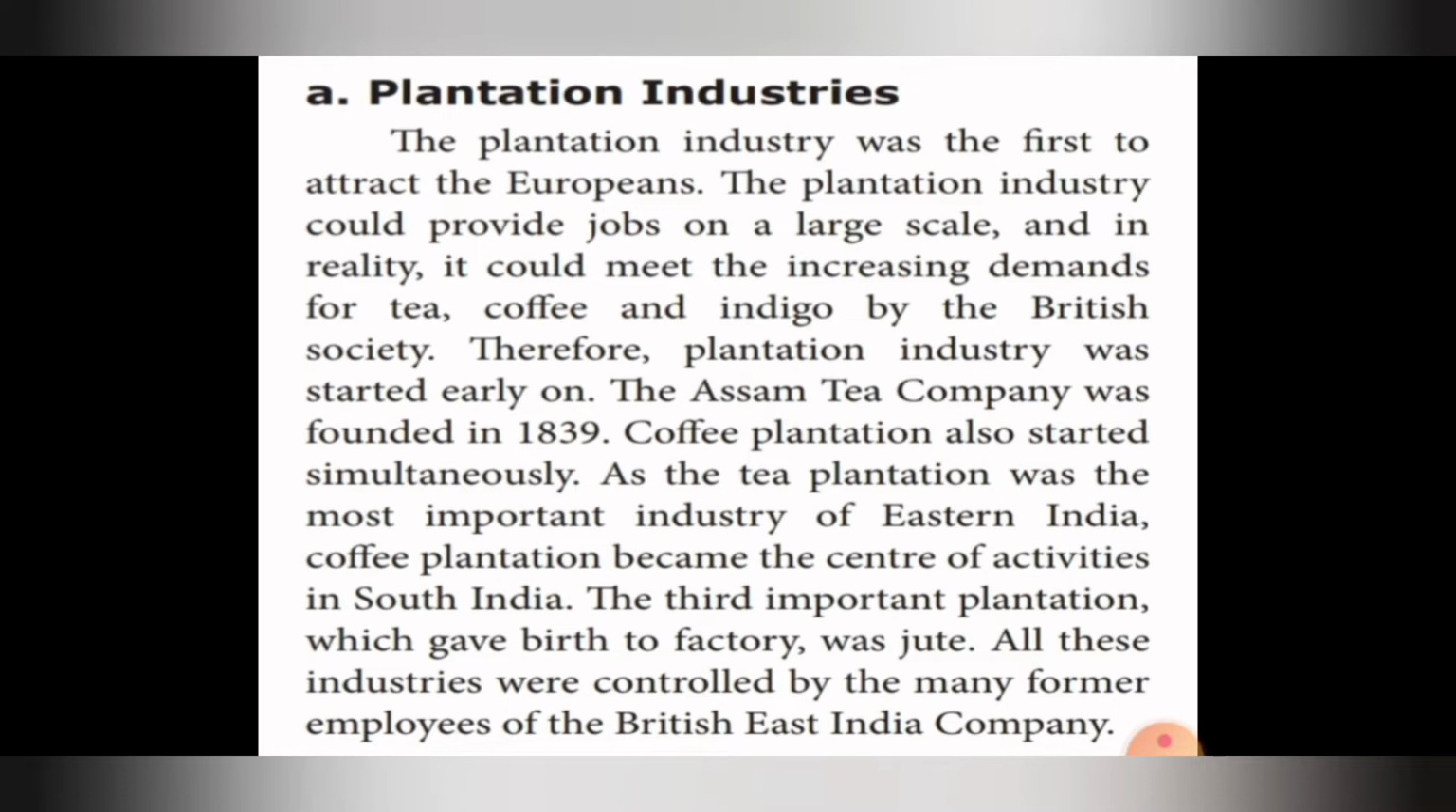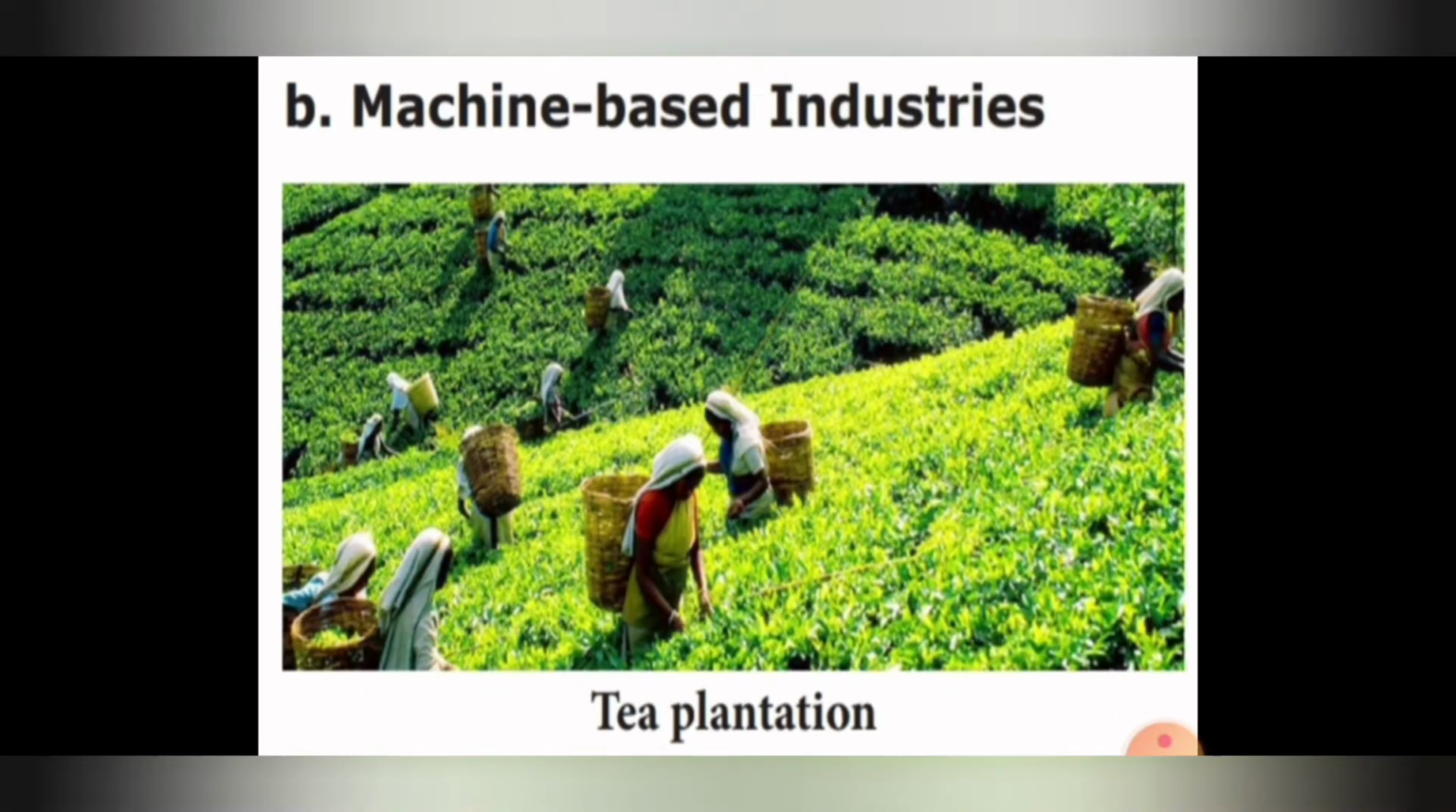The third important plantation, which gave birth to factory, was jute. First was tea, second was coffee, and third was jute. All these industries were controlled by many former employees of the British East India Company. This is the picture of a tea plantation. Next is machine based industry. We will see what machine based industry is now.